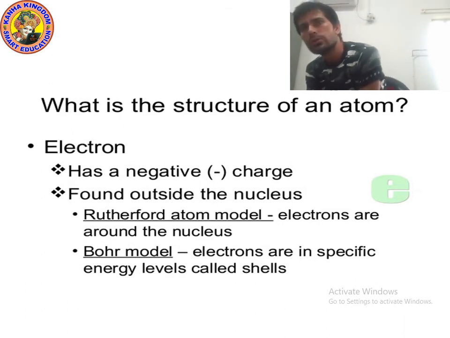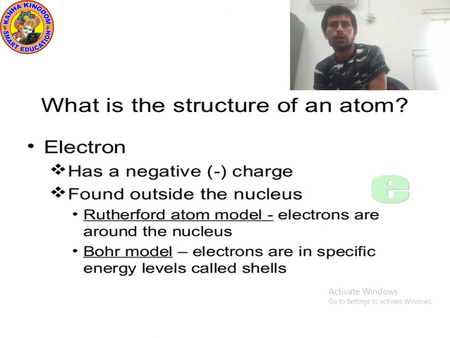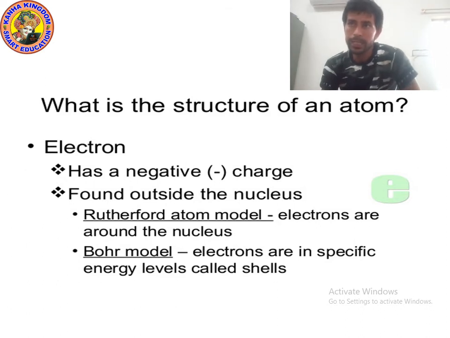So electron is a negative charge particle.